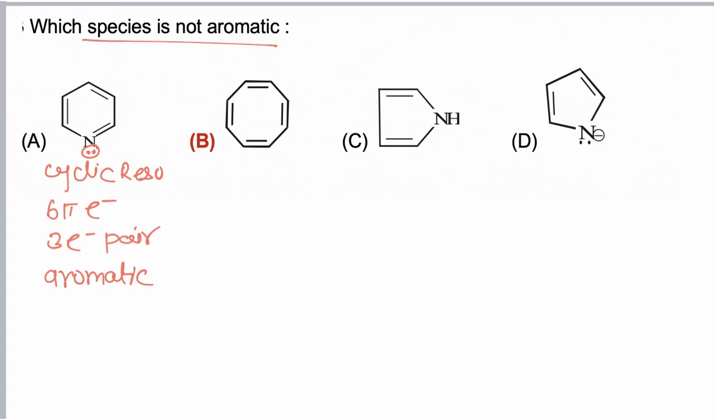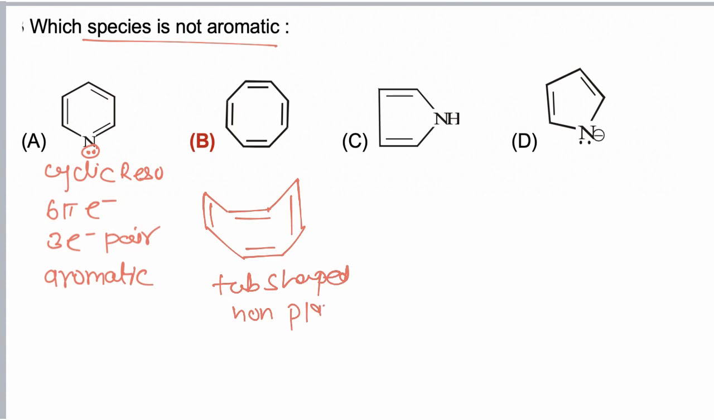Now in case B, the given molecule is cyclooctatetraene. This molecule adopts a non-planar geometry to avoid anti-aromaticity. This molecule is tub shaped and non-planar. Due to non-planarity, the molecule does not have resonance, so cyclic resonance is not present, and due to absence of cyclic resonance, the molecule is non-aromatic. So any molecule which is not having cyclic resonance will be non-aromatic.